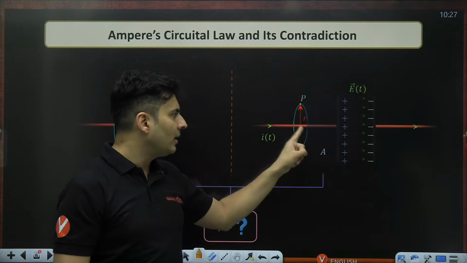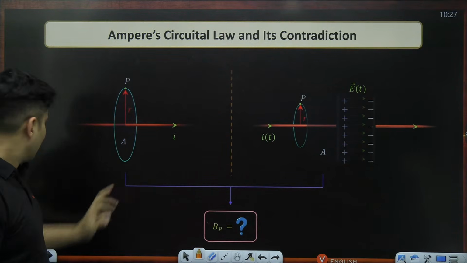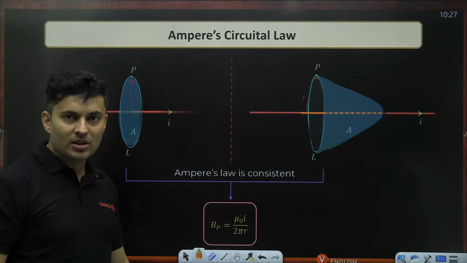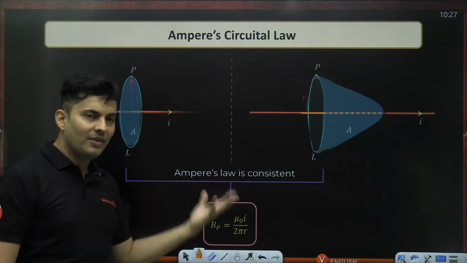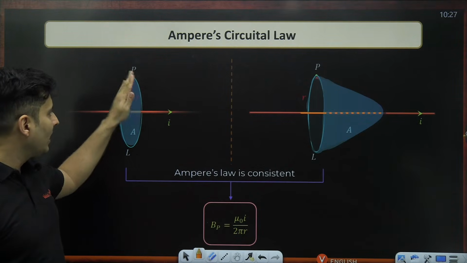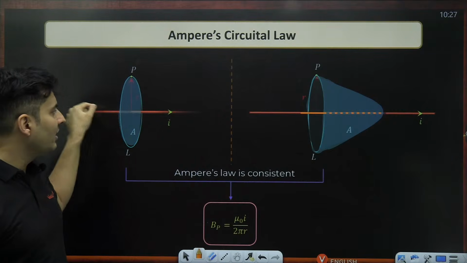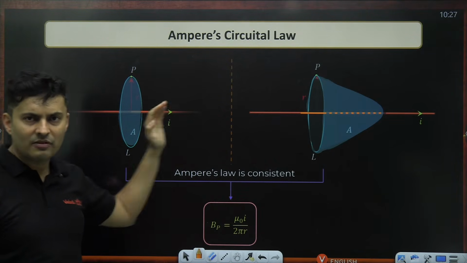So the point is, if I apply the same logic, because Ampere's law is valid no matter how you take the film which is being pierced by that current carrying wire, whether it is flat or curved.